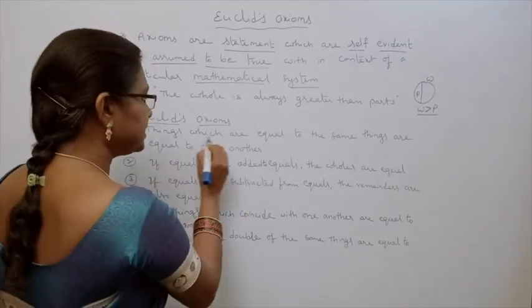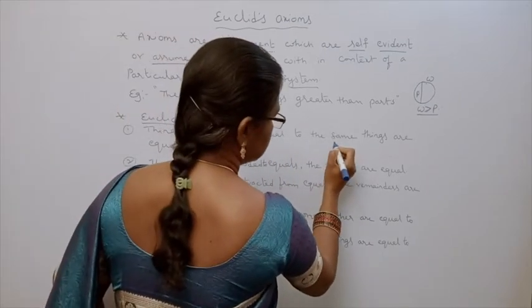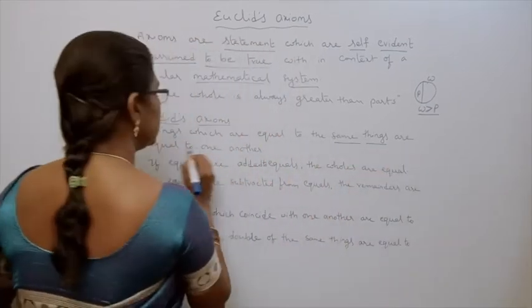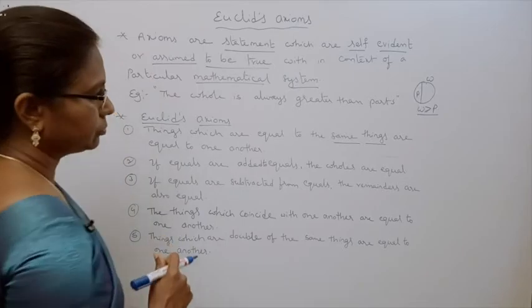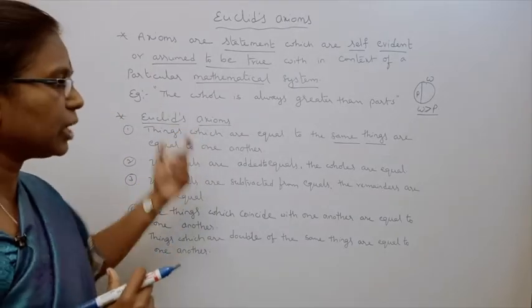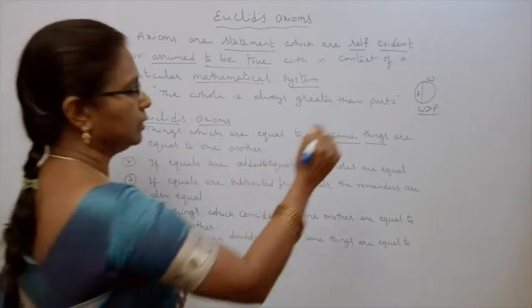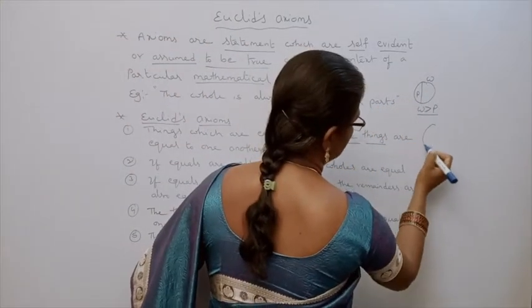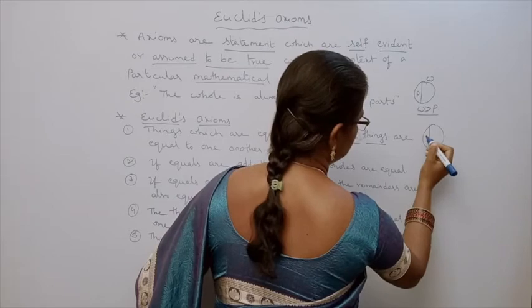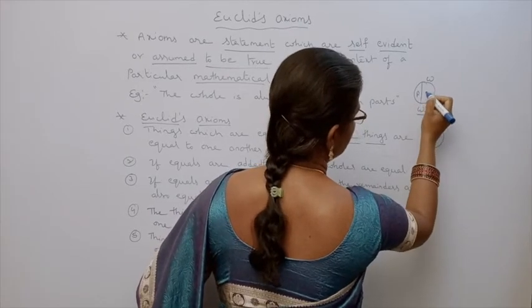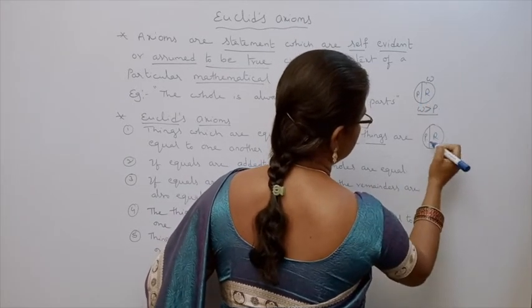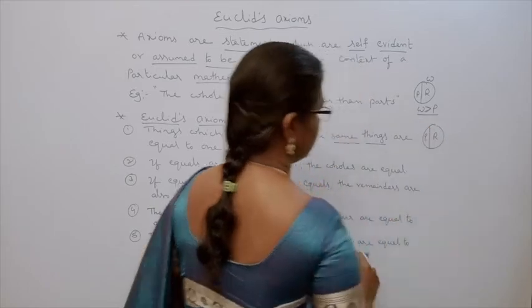Suppose here is the same whole and another whole, and we take the same part. Then P is equal to P, and R is equal to R, so equal parts.